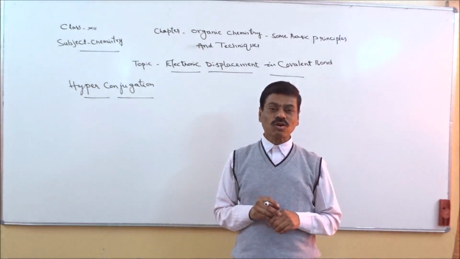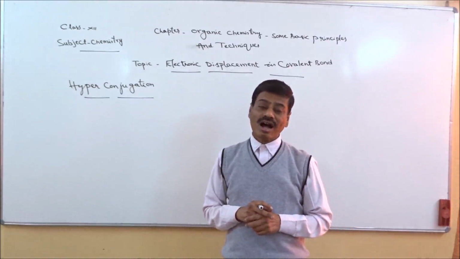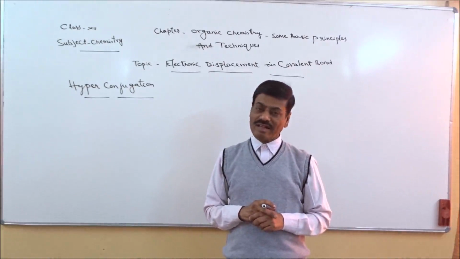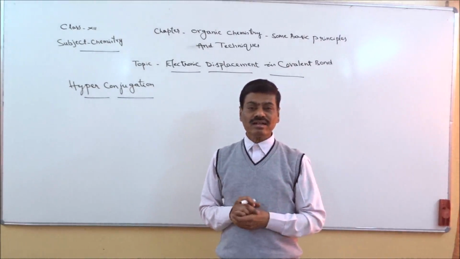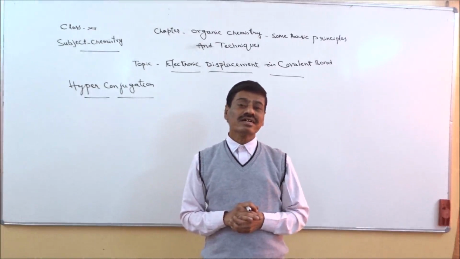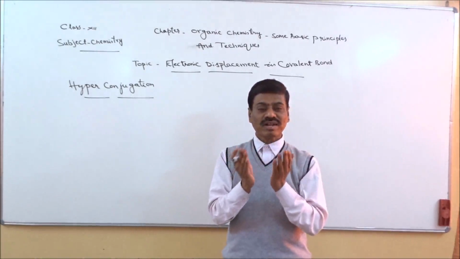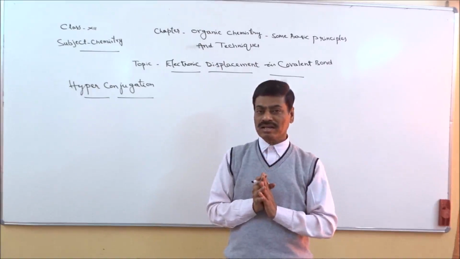That means that covalent bond will be no more in between carbon and hydrogen. As a result, entire structure will get one double bond.